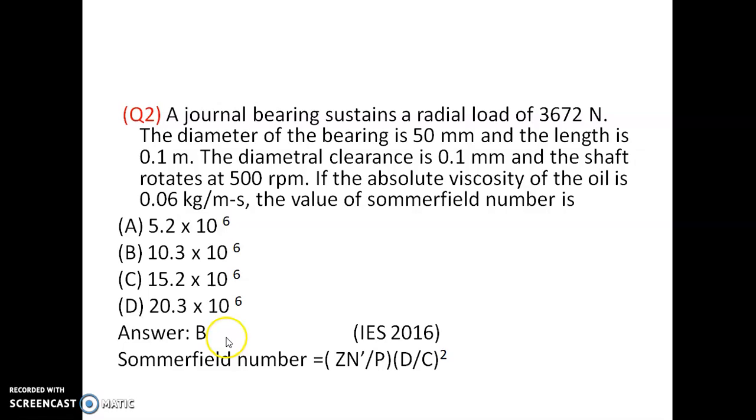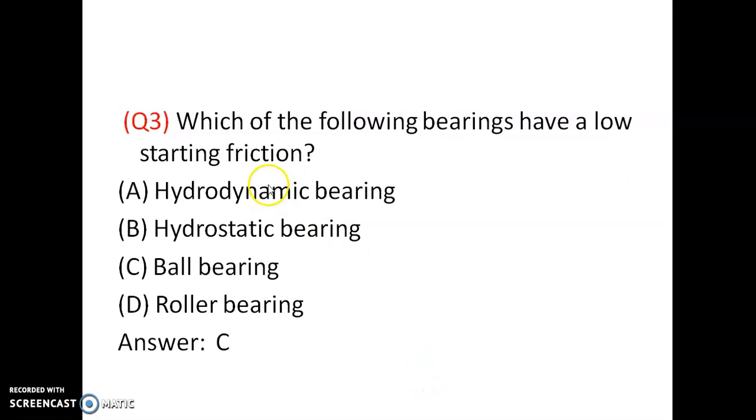So answer is B. So Sommerfeld number is Zn dash by P into d by c the whole square. This is the formula for Sommerfeld number.